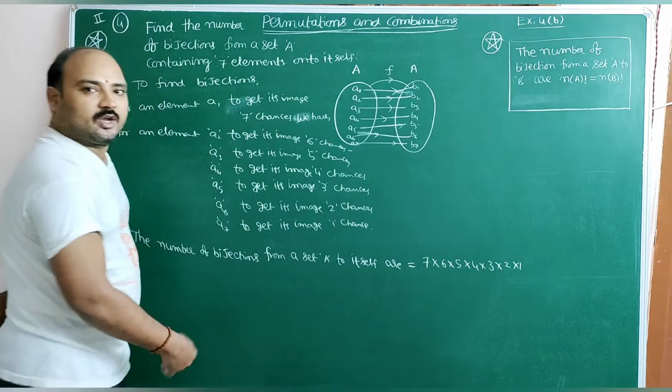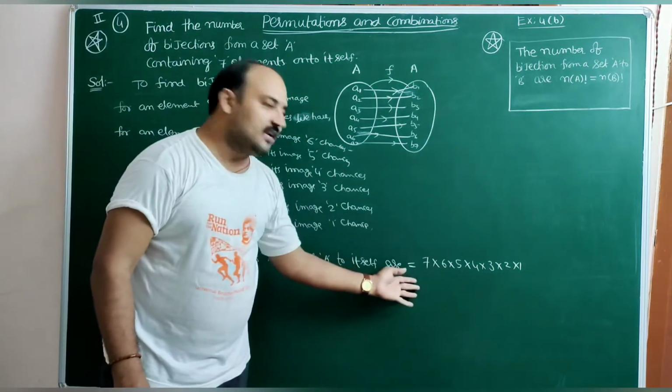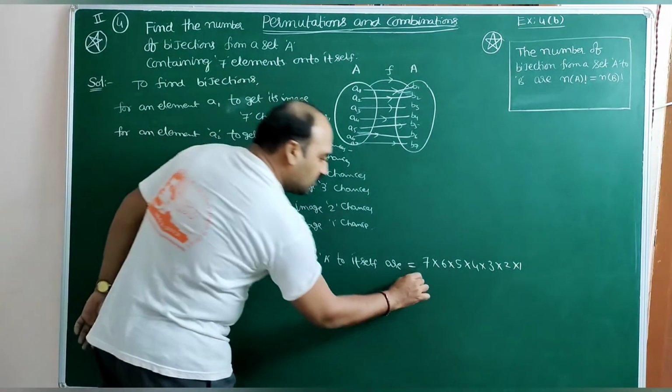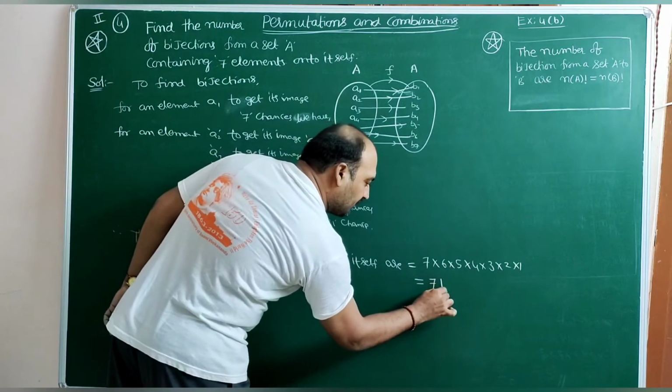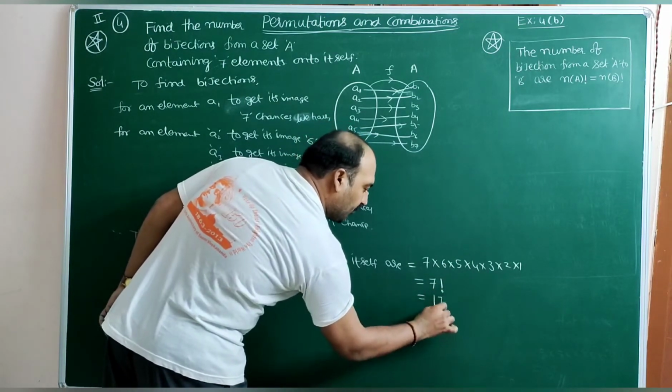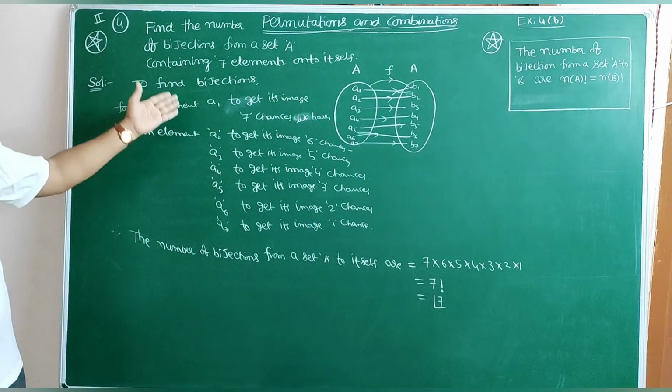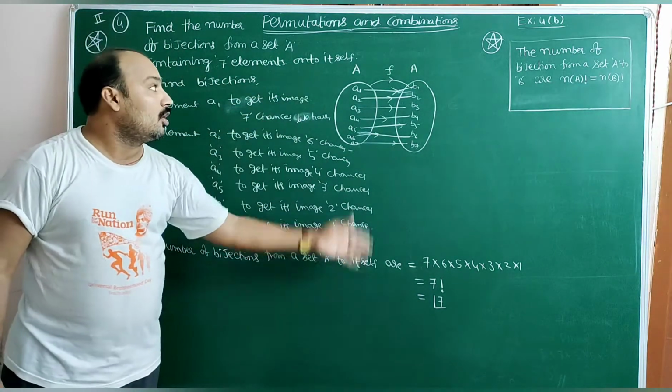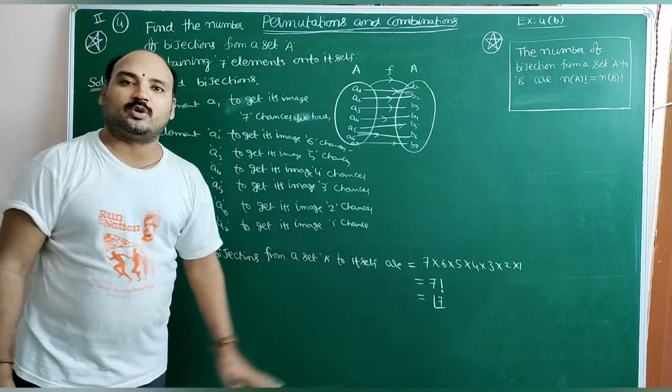This is equal to the product of first 7 terms, which is 7 factorial. So the number of bijections from a set A onto itself is 7 factorial ways.